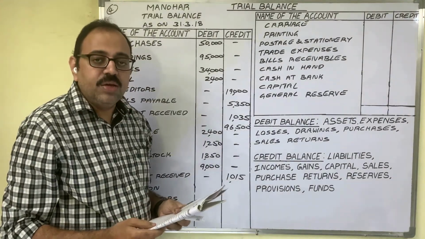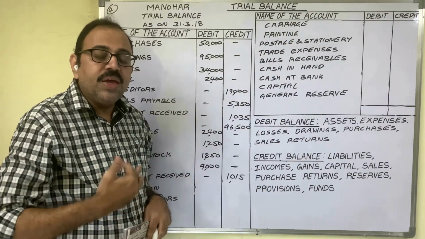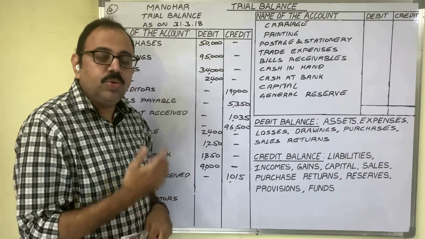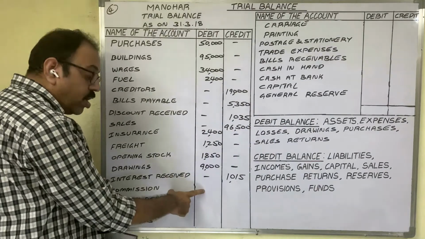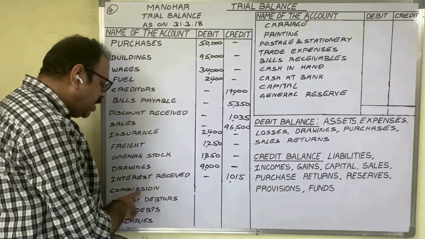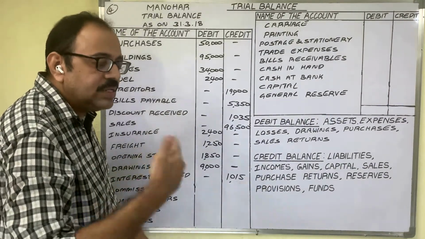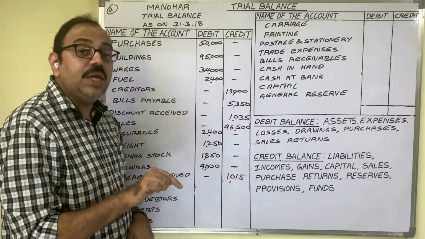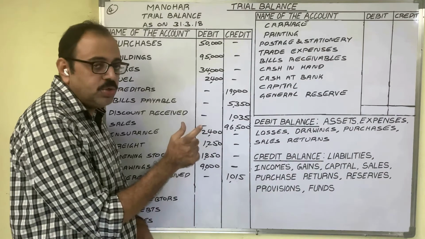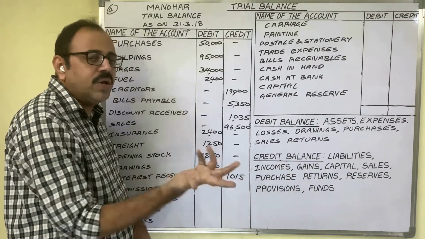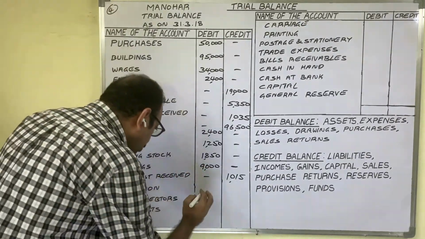Commission paid 150. We received benefit from somebody, some service we have received from somebody. In return, we give commission to them. To the firm, it is an expenditure. Expenses show a debit balance now. In debit column, we have to write the amount. And you need not mention commission paid. Only commission word if you write, it gives a meaning that it is an expenditure to us. If it is an income, then clearly you have to write commission received. For income, received word you should write. But for expenses, you need not write paid word. Commission word is enough. Amount is 150 rupees.